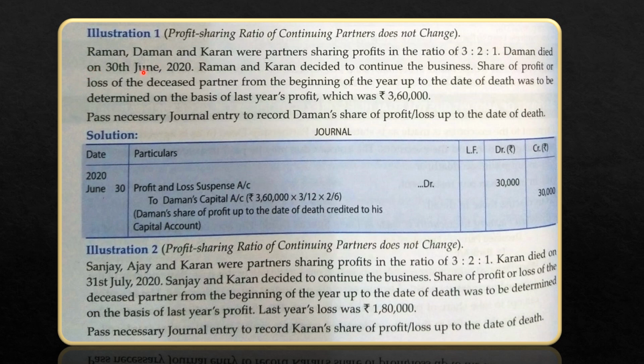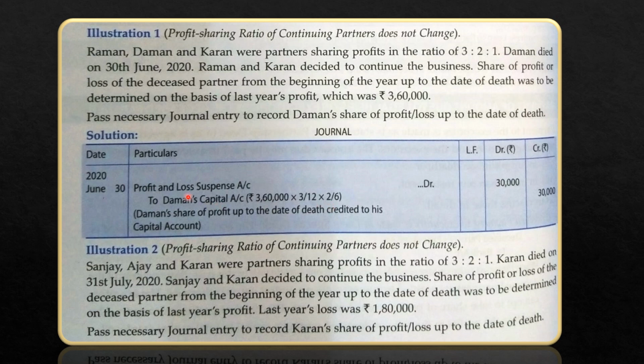He died on 30th June. So from 1st April to 30th June, how many months? April, May, June. June 30th, so we need to count June also. So total 3 months he was there in the business. So 3,60,000 into Daman's share of profit, that is 2 by 6, into 3 by 12, because he was there in the business for 3 months only. That is the amount of profit Daman is going to get.